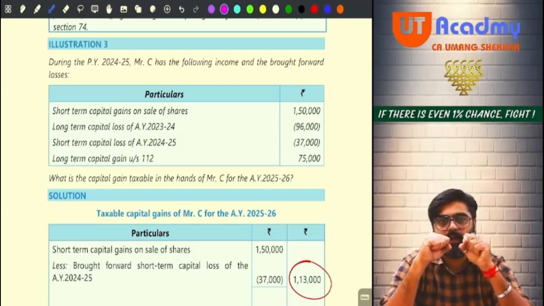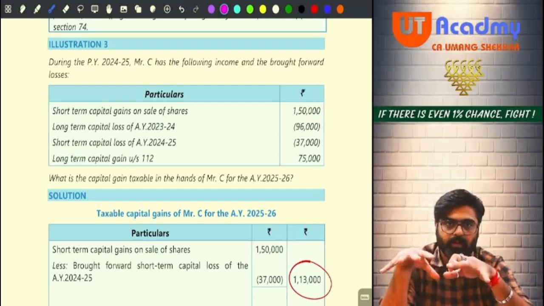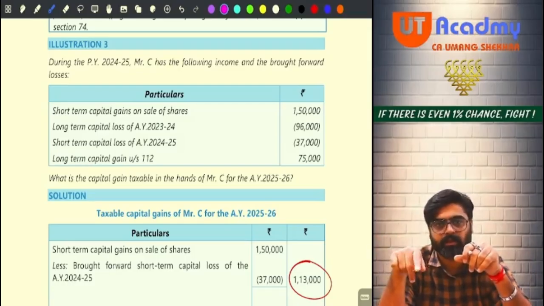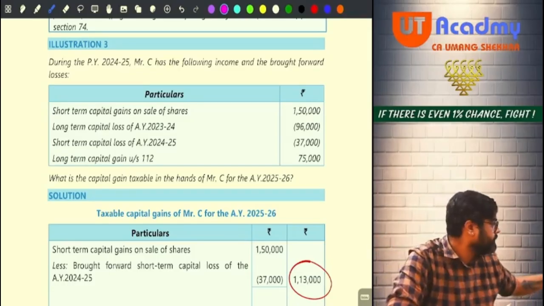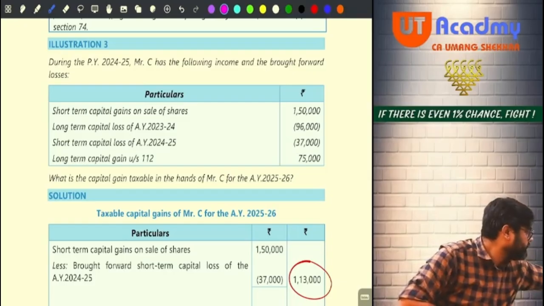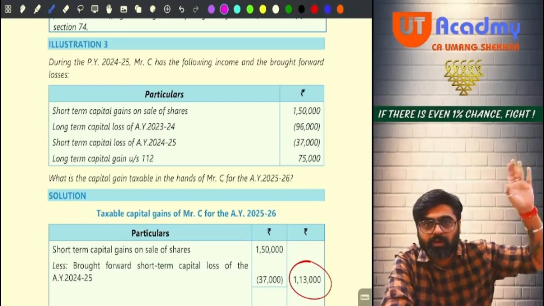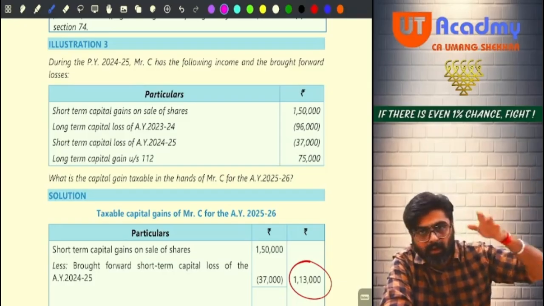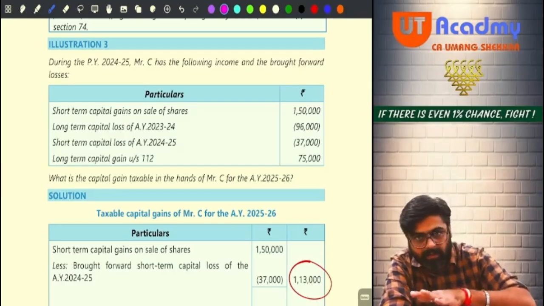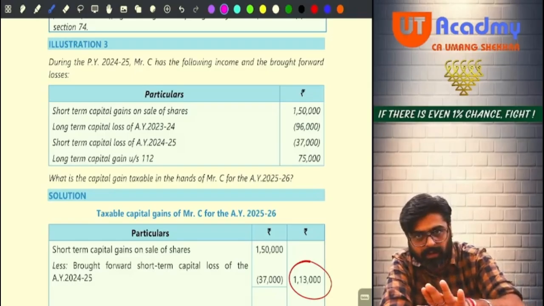If you have short-term losses of earlier years which you have brought forward in this year, can it be set off against this year's short-term gain and this year's long-term gain? Yes or no? Short-term loss of earlier year you have brought forward in this year. Can it be set off against this year's short-term gain?